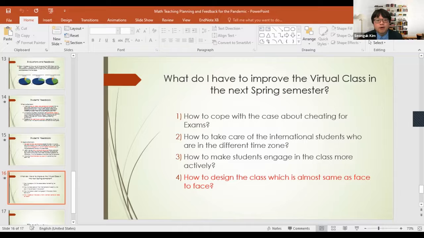And the third one is how to make students engage in the class more actively. Honestly, if we just see each other on the screen, we sometimes lose direction or lose concentration. Also, in a face-to-face class, we may have some group study, group work, and group projects. However, this is a virtual class, so it is impossible. This is why the engagement is a little bit lower than before. So I am trying to find some way to make students engage in the class more actively.